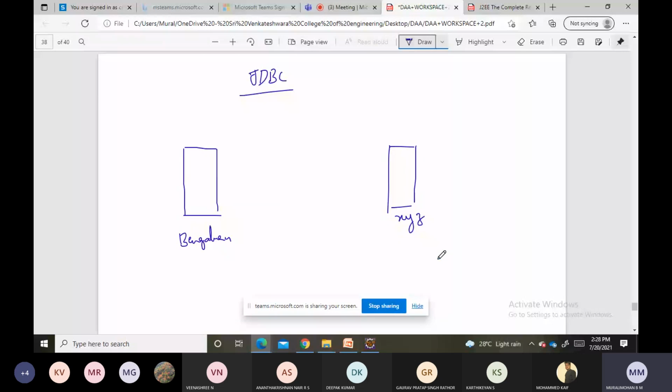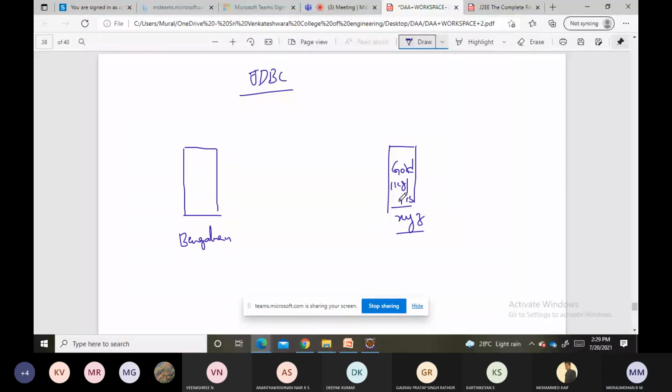And in the XYZ place, there is a place where we will get gold, 1 kg of gold for 1 rupee. Let us assume that. Just have a look here. We are in Bangalore. There is one more place called XYZ where we will get 1 kg of gold for 1 rupee. Don't ask me, sir, where is that place? I will go and get the 1 kg of gold. Don't ask me. We do not have such places, right?